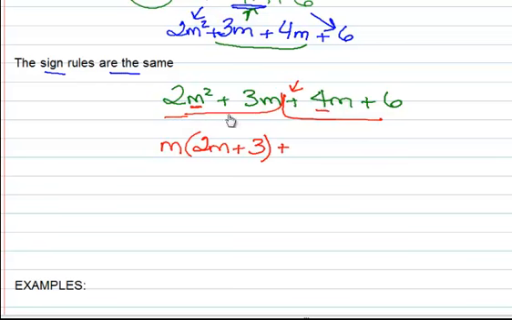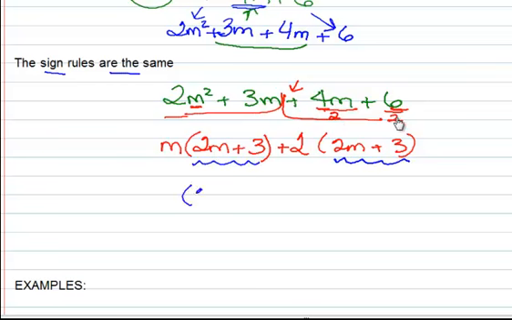And then we see that in the second two terms, those are both even, so 2 is our greatest common factor. And when we divide 2 out, we're left with 2m plus 3. And of course, this makes us very happy because we see that we've got 2m plus 3. So we can, as our new greatest common factor, pull that out. And when we divide that out, we're left with m plus 2.